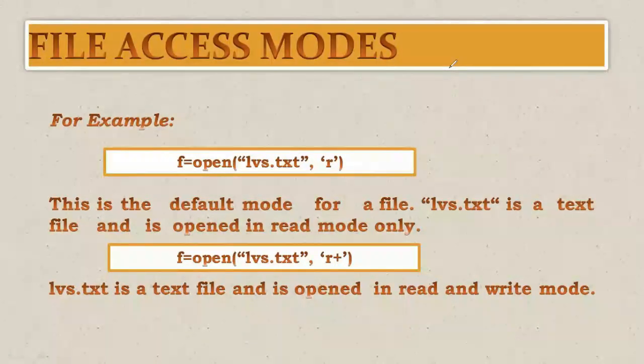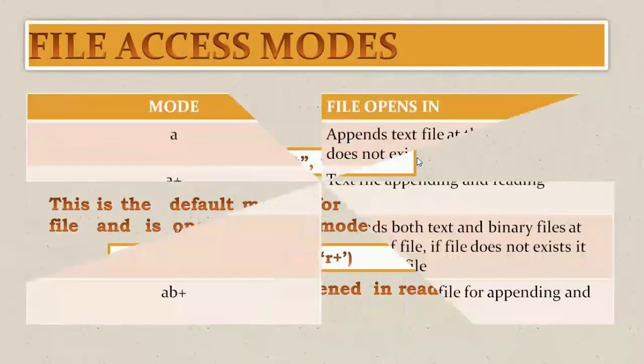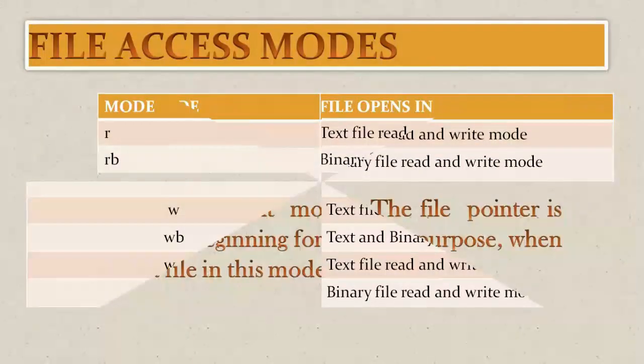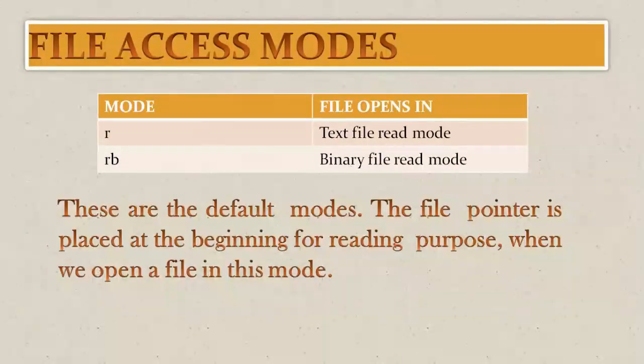Now let's go back. So this was the first default file access mode. That means if we are not giving any mode, we will have R and RB. If the file is a text file, we will have the R mode, that is a read mode. If it is a binary file, we are going to have a binary file in the read mode. That means by default it will be the RB mode.